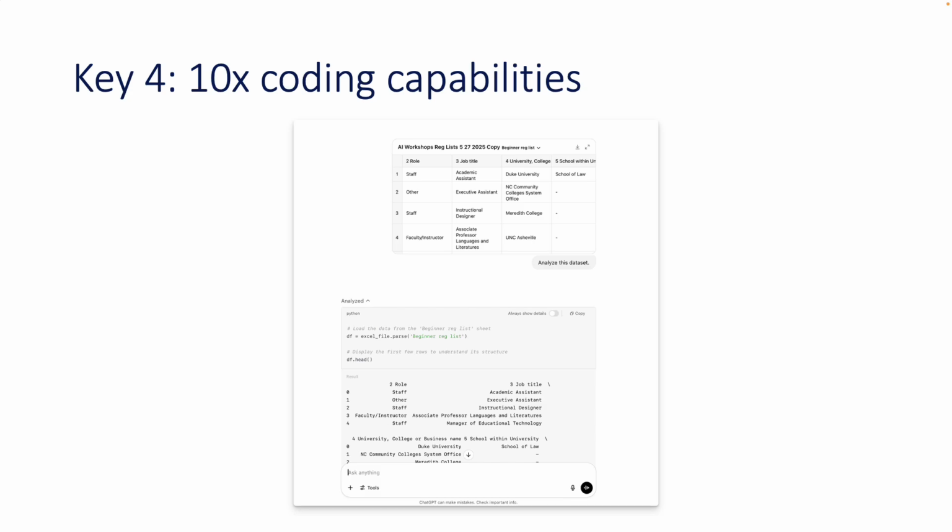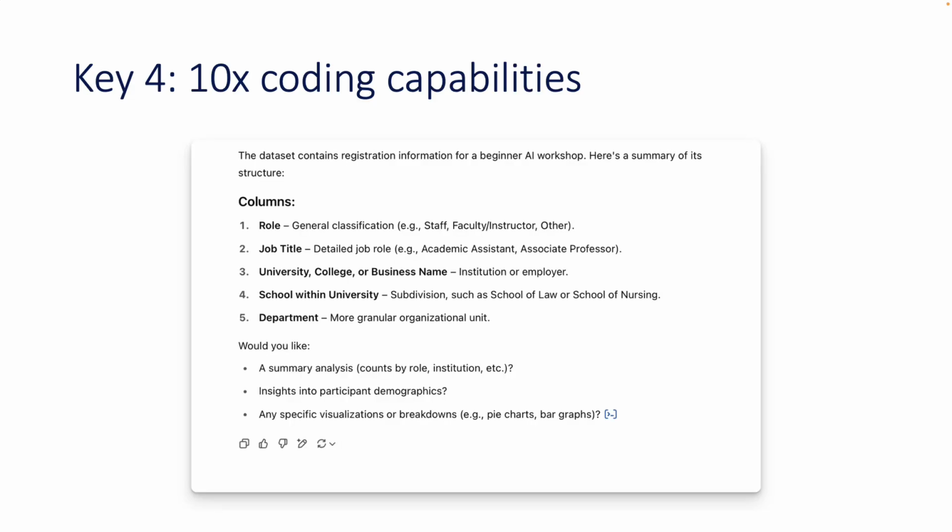So what's it going to do? Well, the first thing it's going to do is import this data set, and then it's going to look at what are some of the column names, the rows, how many. Sometimes we call this exploratory data analysis, but it's essentially going to look at the data to try to understand the types of information in that data set. Well, how is this working? Is it actually looking at the data? Is it actually importing it? Well, not totally. When it comes up with the summary information, it says here's a summary of its structure, columns and rows, and asking what I would like to do.